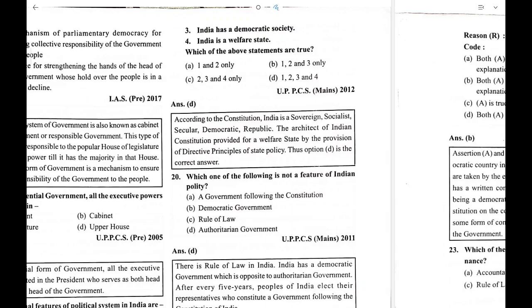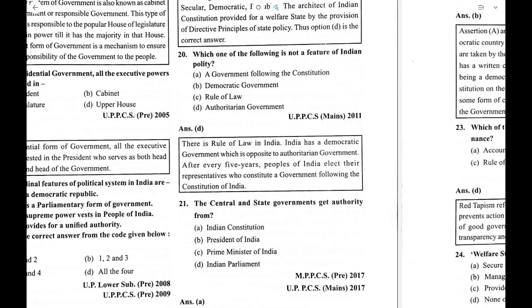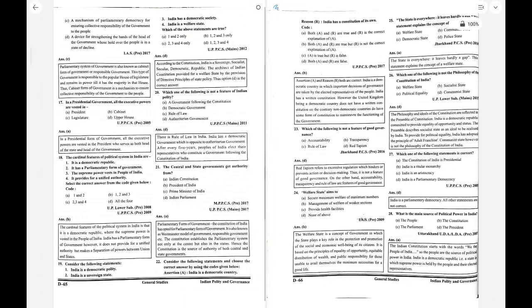Now, which one of the following is not a feature of Indian polity? So, authoritarian government is not a feature. The center and state government get authority from the Indian Constitution. In Schedule 7, 3 types of lists are mentioned from where power is basically derived.